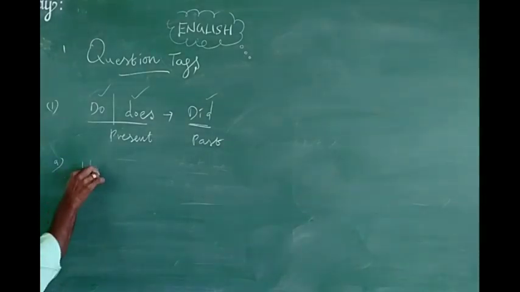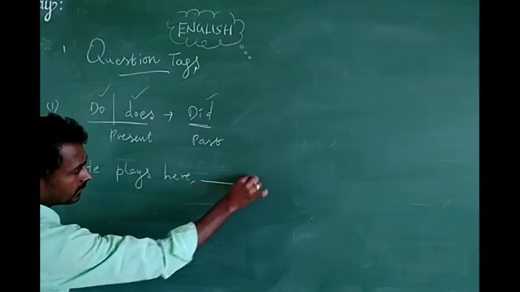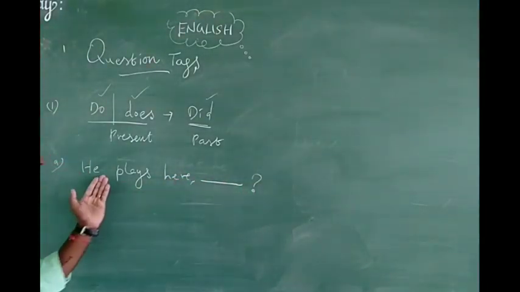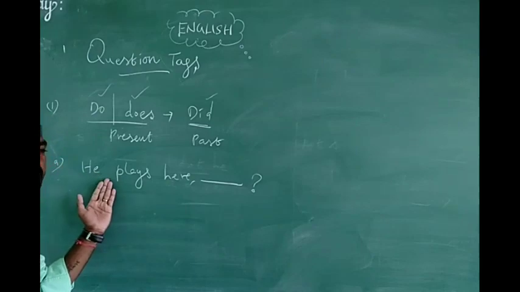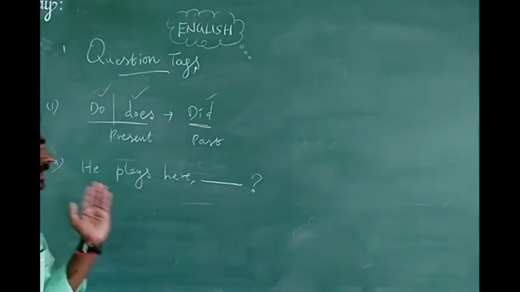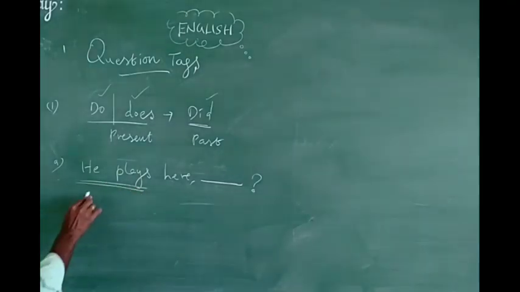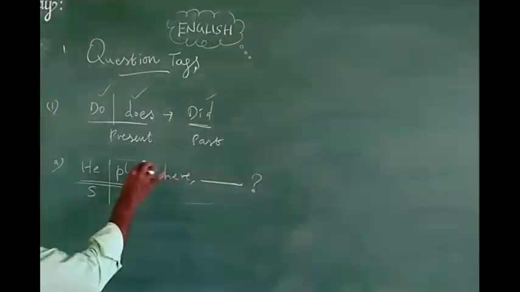For example, he plays here. That's all. Simply I have written it. Remember students, suppose the main verb is given here. Am, is, are, was, have, had, will, shall, should, something is given here. Shall means shan't, will means won't, can means can't. But here, there are no auxiliary verbs given. Subject plus main verb alone is given here. So again, identify the verbs.